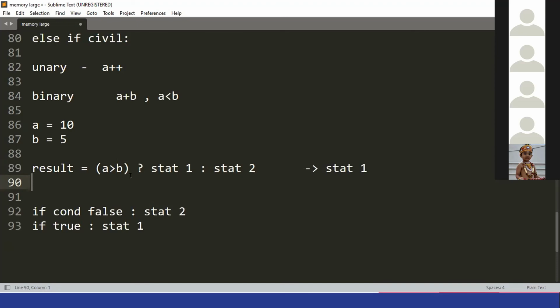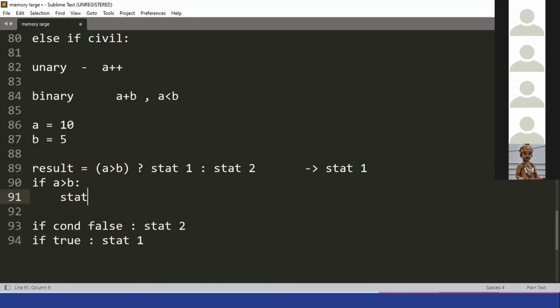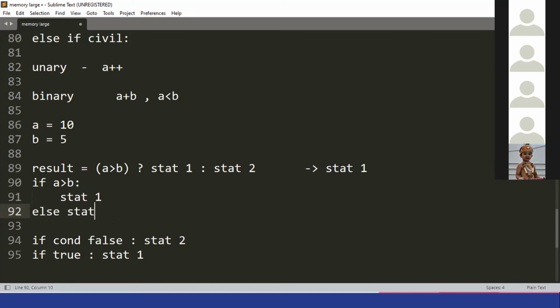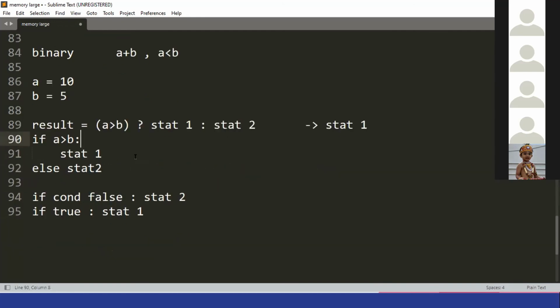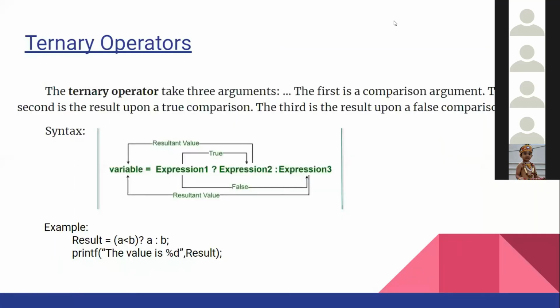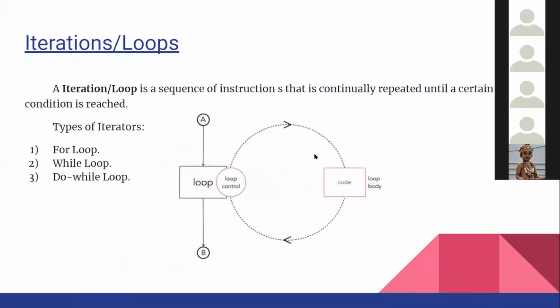It is just basically an if else, like condition: if a greater than b then statement 1, else statement 2. So all this code is written into a single line. Any problems and doubts in this? No problem. ठीक है, so I guess you understood today's class.